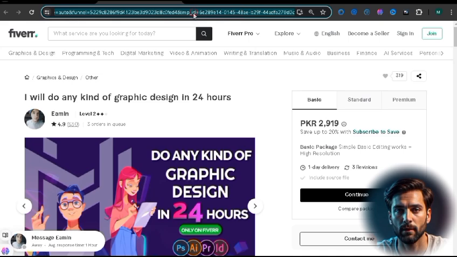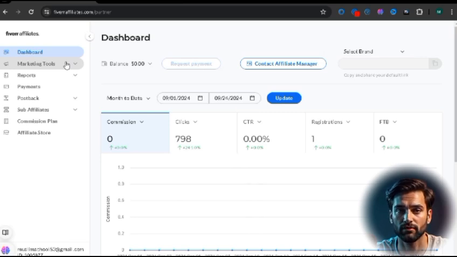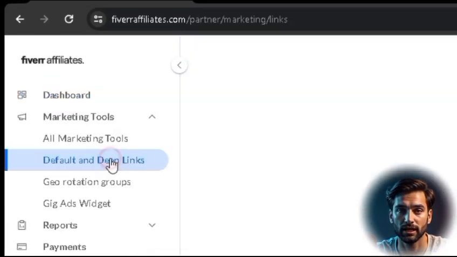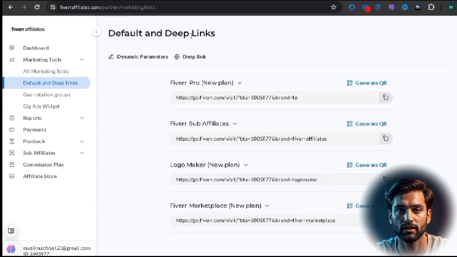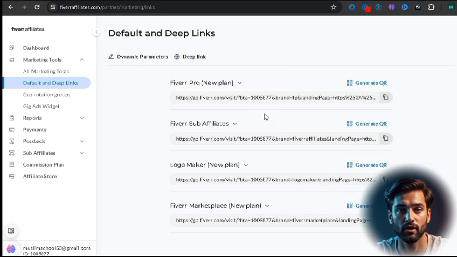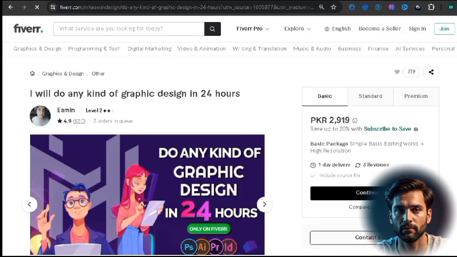Next, you have to copy this page URL and go to the Fiverr affiliate dashboard. If you don't have an account, watch the video I linked in the description. Once you are on the dashboard, go to Marketing Tools and select the Default and Deep Links section. Here, you will see a deep link option. Click on it and paste the URL you copied. Click on Save, and here your affiliate link is ready. You just need to promote it the right way. Pick the Fiverr Pro plan. Remember to check the link one time to make sure it's the exact page you wanted.